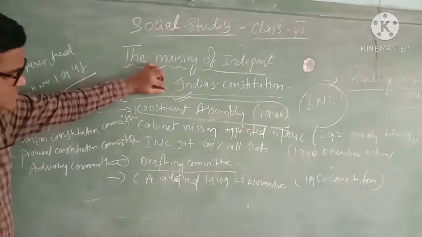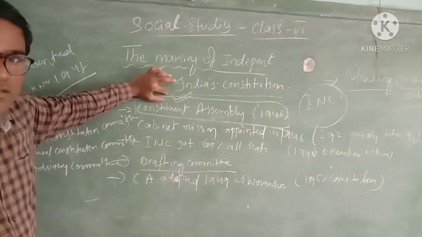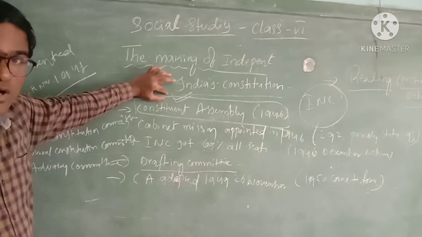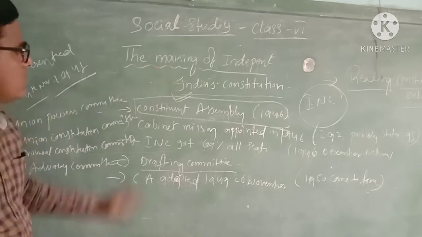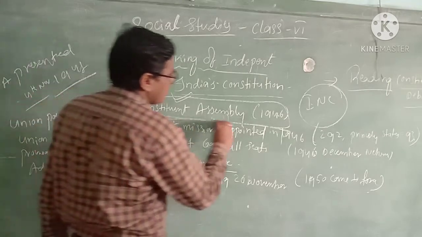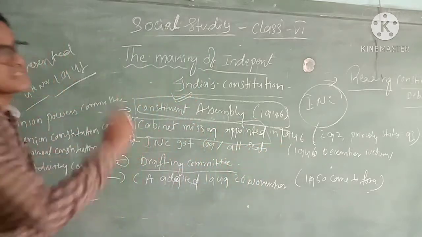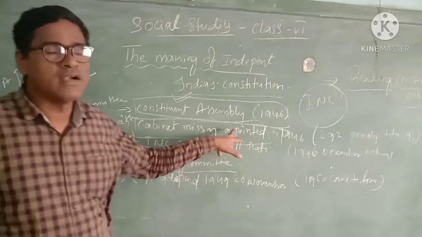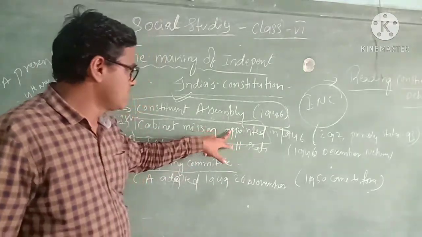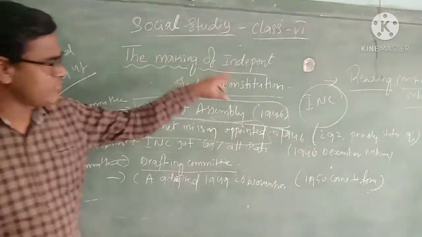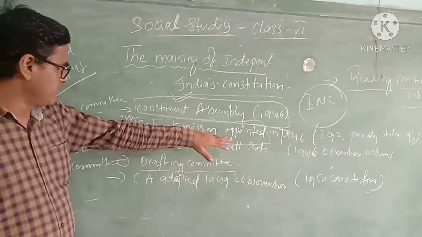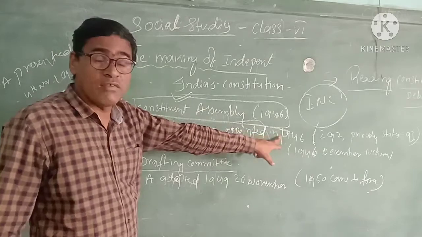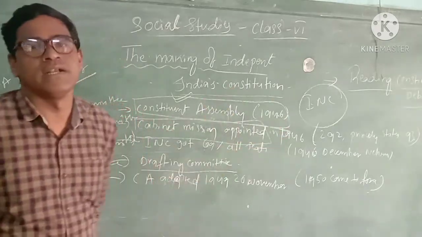So this Constituent Assembly again appointed a few members to draft, to write. We can call them drafting committee members. In the same year, 1946, the cabinet mainly appointed this drafting committee.